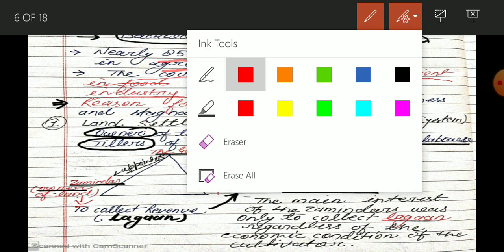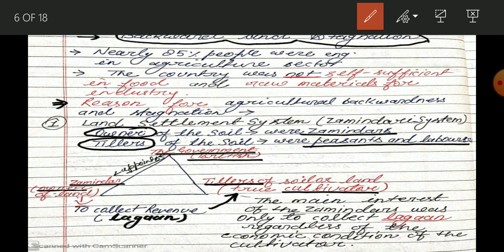So you can understand why I have written here backward economy and stagnant economy, because 85% of people are engaged in the agriculture sector. Besides this, we are not able to fulfill the basic requirement of food grain.